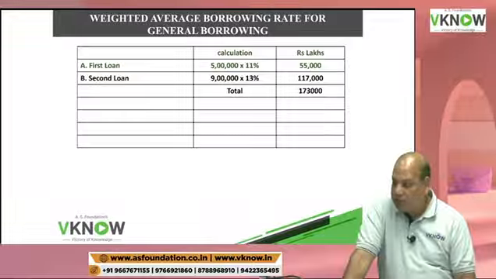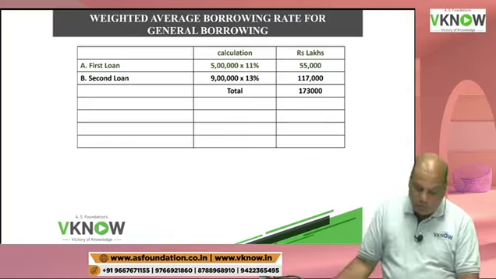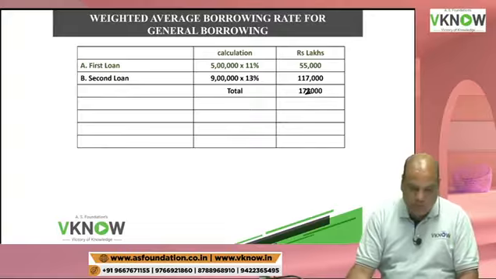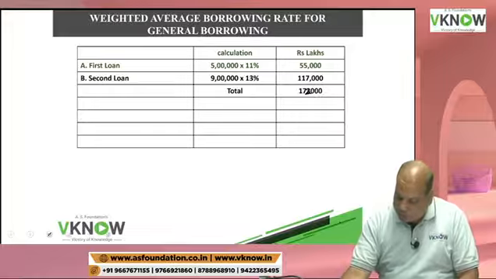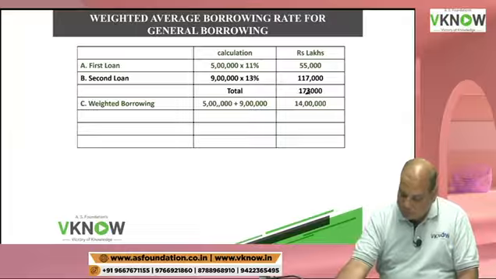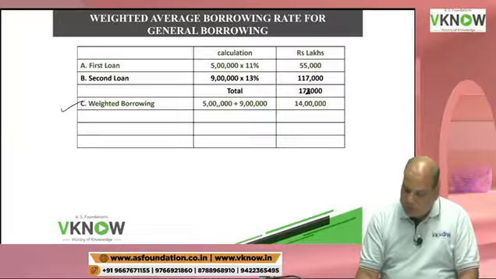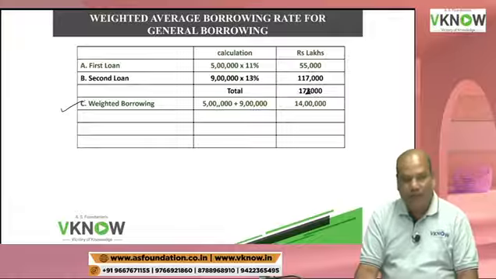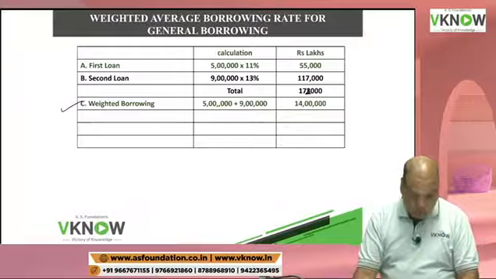1 lakh 17,000. Therefore, the total is 1 lakh 72,000. Total interest on general borrowing is 1 lakh 72,000. Then write down point C, weighted borrowing or weighted average borrowing.